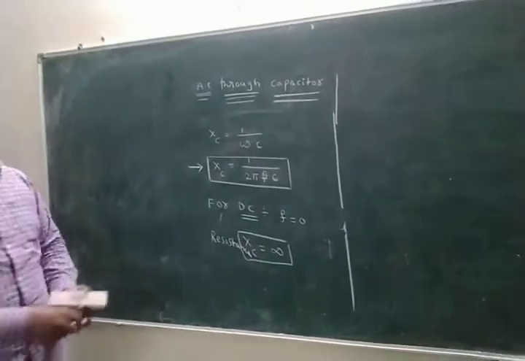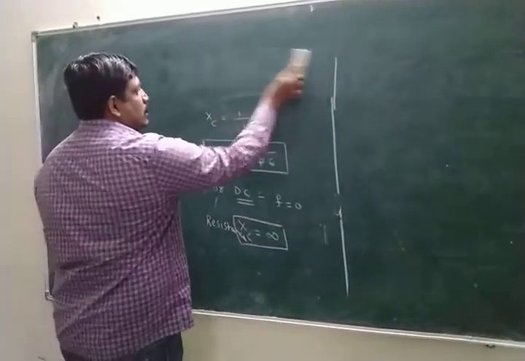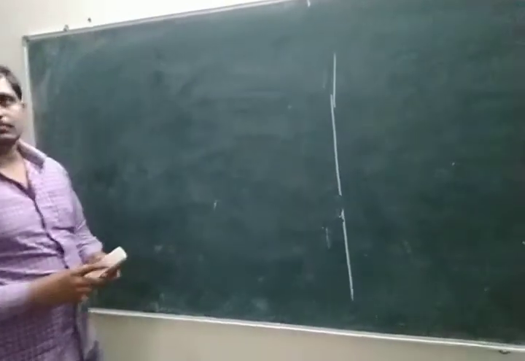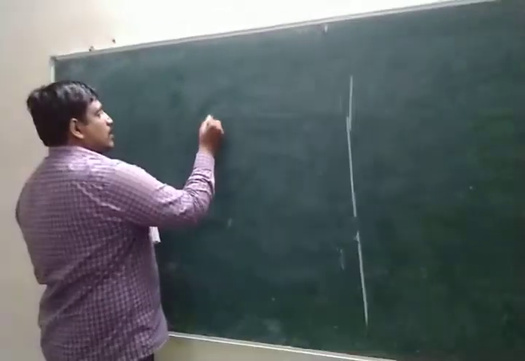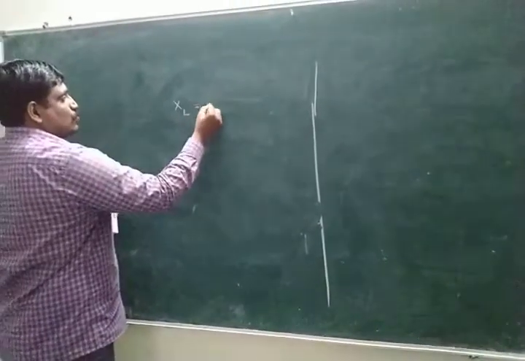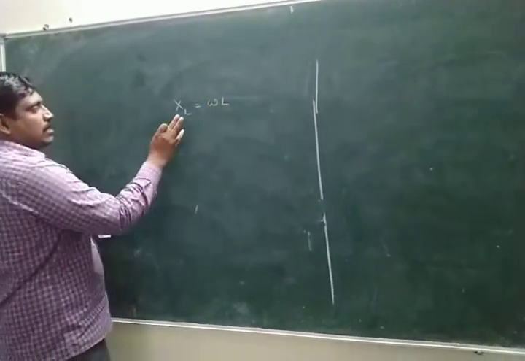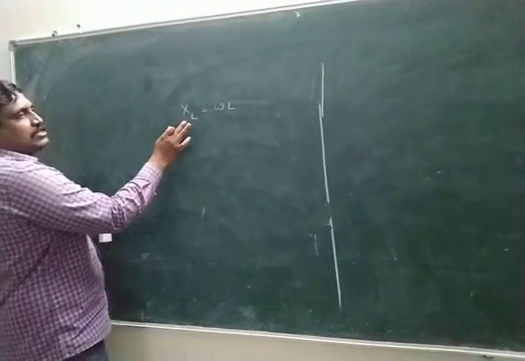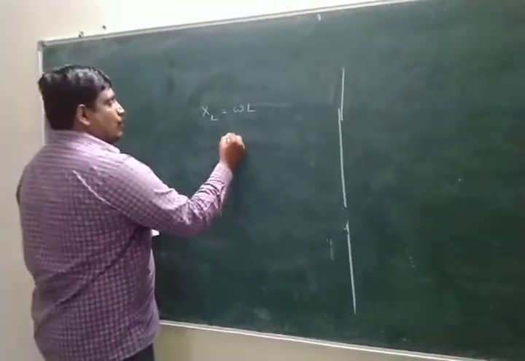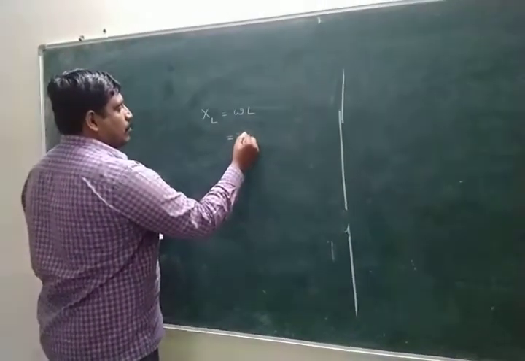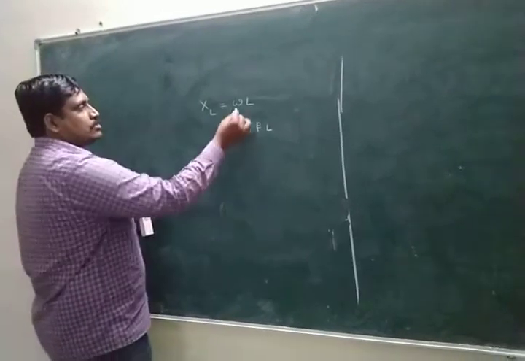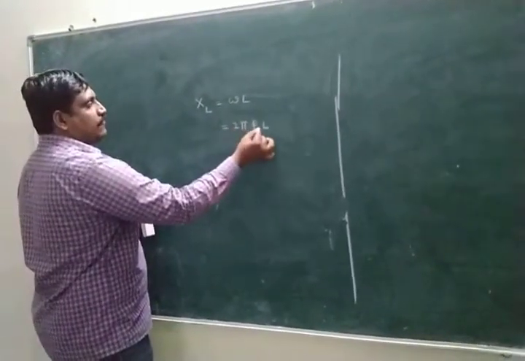Write down, very important notice. Another notice. Look here, Nana, all of you. Here XL means omega L. Here XL is called the resistance in the inductor. Omega means 2 pi F, so XL is 2 pi F L.